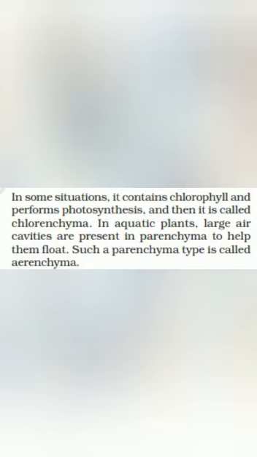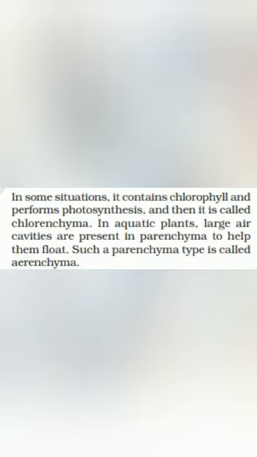Remember the name chlorenchyma. Again, parenchyma tissue may contain large air sacs, large air cavities in them, as is found in the case of aquatic plants like water hyacinth. Then the parenchyma tissue will be called aerenchyma. So we got chlorenchyma and aerenchyma, which are the types of parenchyma. Due to the presence of large air cavities, aquatic plants like water hyacinth can float in water.